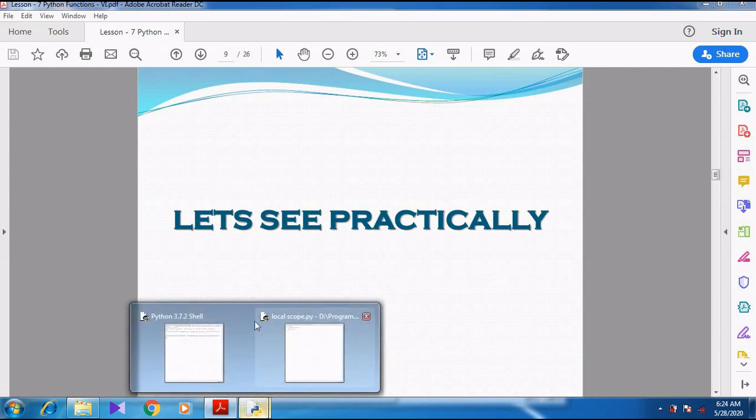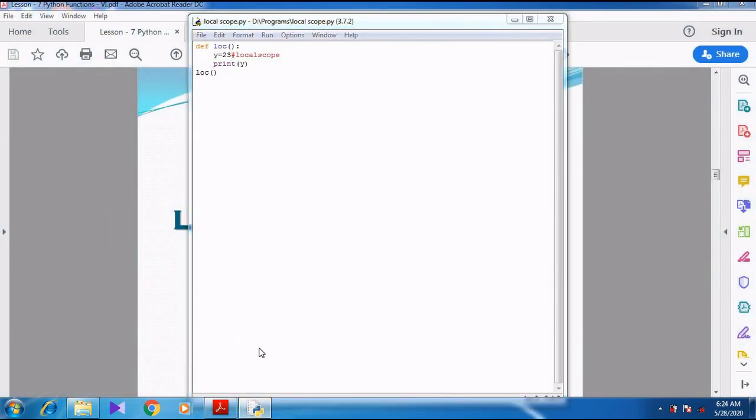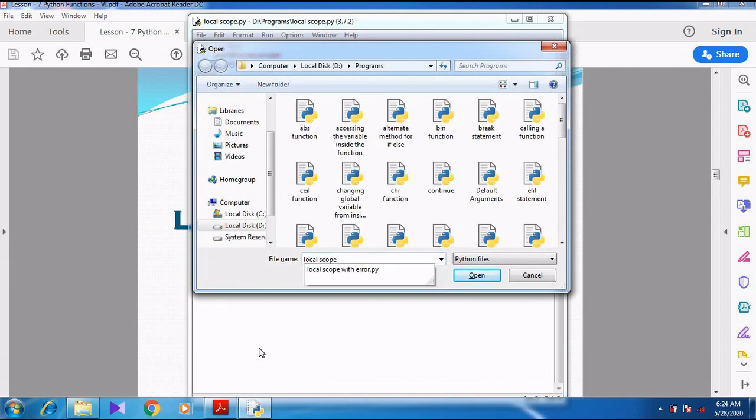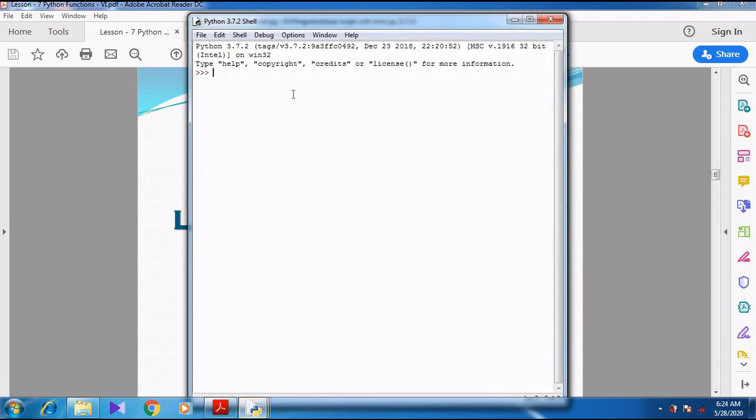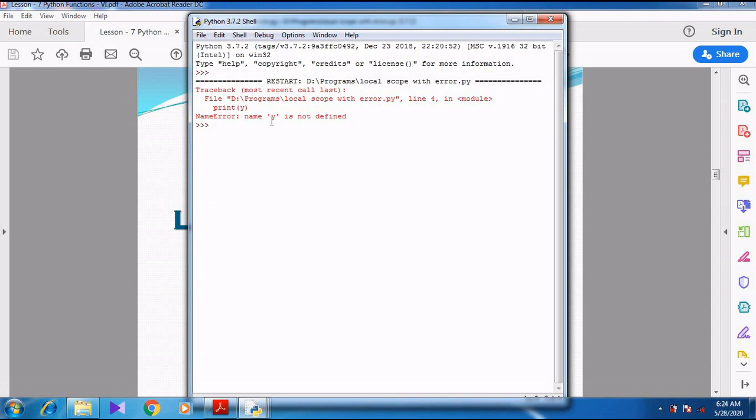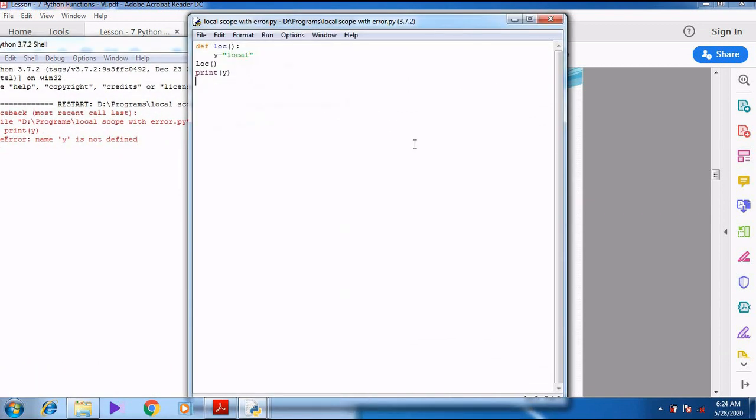I can show you in a practical manner. So we can open the file local scope with the error. So I have saved it like that. See here, if I run this program, print y, it shows an error. So what is the error? Name y is not defined. So actually what is the problem? y is not defined. Why does it show y is not defined? See, you are printing y outside the function. So it shows y is not yet defined.